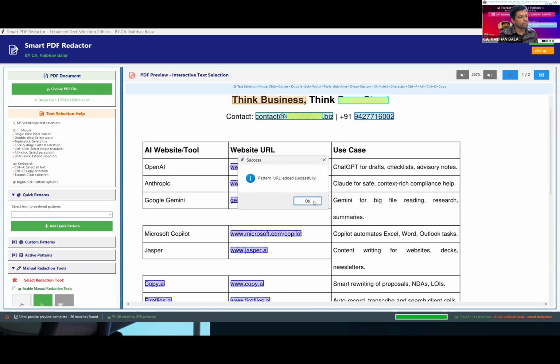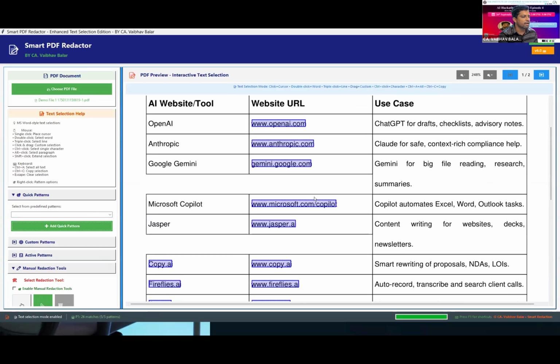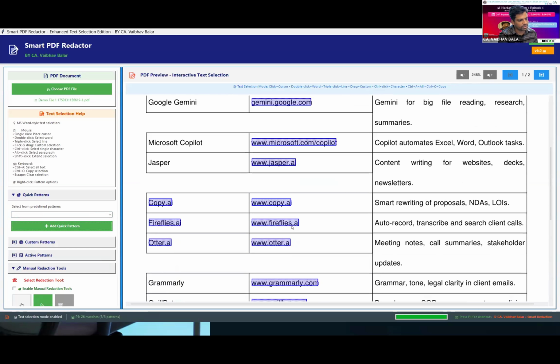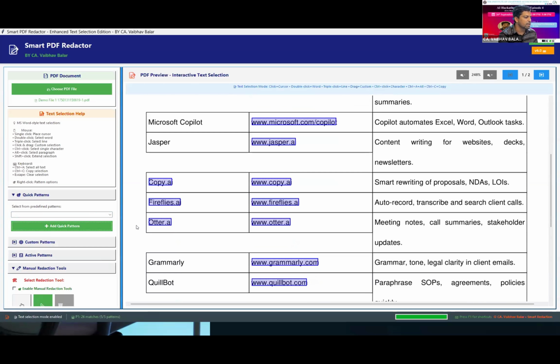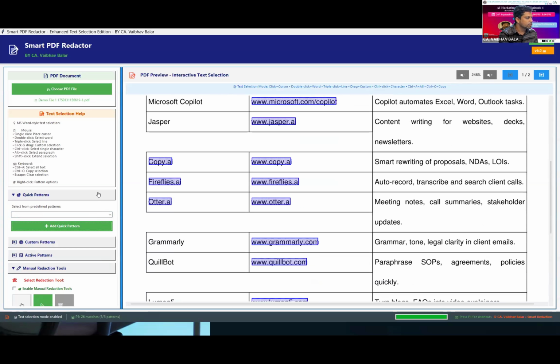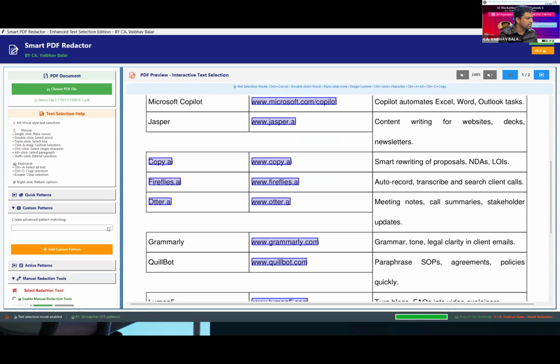So it has selected all of the URL. You can see all of the URL, having not only .com, has also been covered by this pattern-based recognition tool, right? So let me move on with the custom patterns. In custom patterns, I have normally addressed text-based patterns, but because of the limited time constraint, I will not be able to share the demo of the entire patterns.